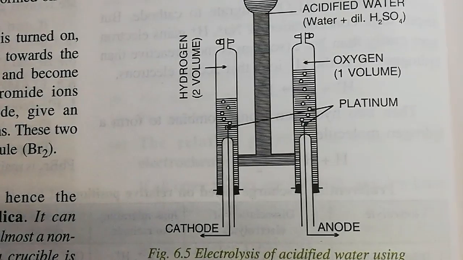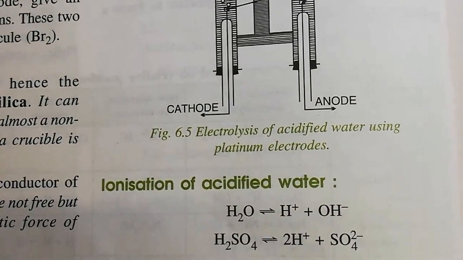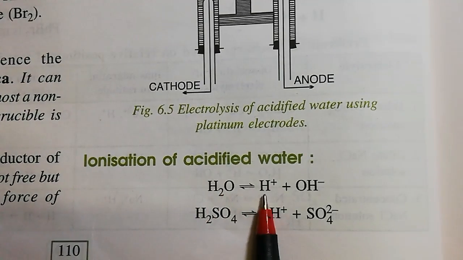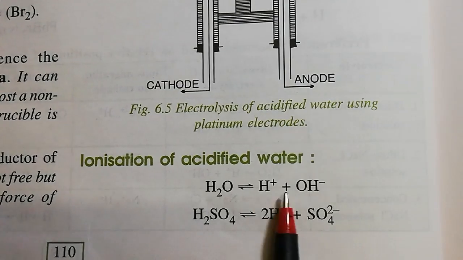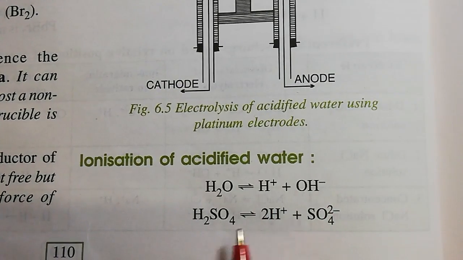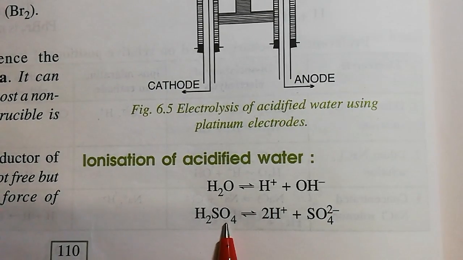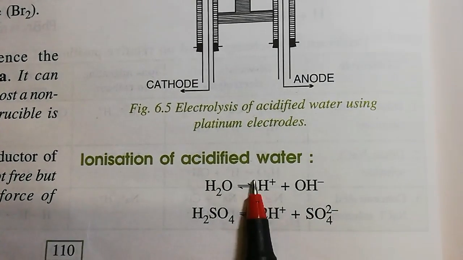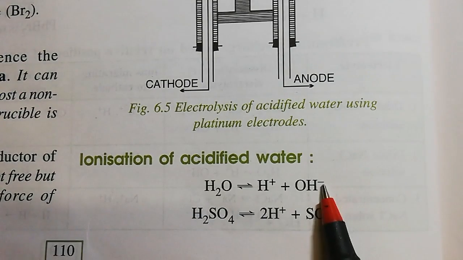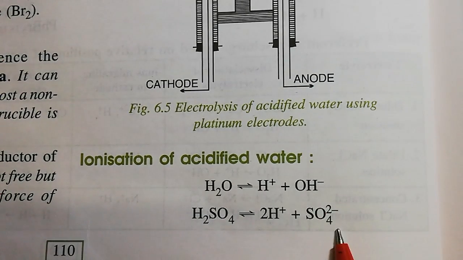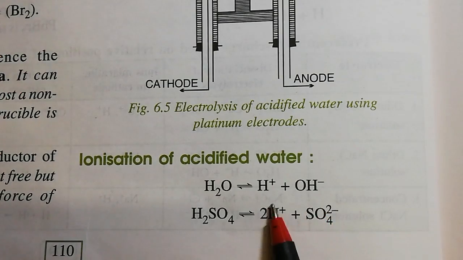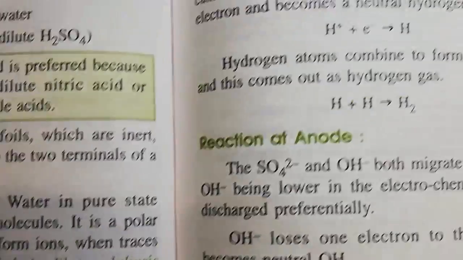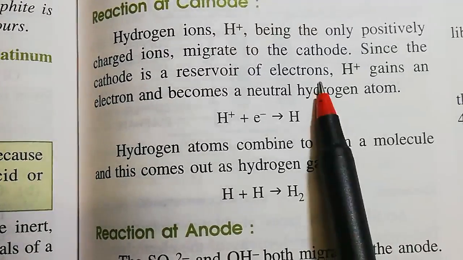First, water ionizes partially to form H+ and OH-, and as acid is there, the acid will also ionize. So we have H+ as cations, and as anions we have OH- and sulfate. As only H+ is there as cation, at the cathode hydrogen easily gets discharged.